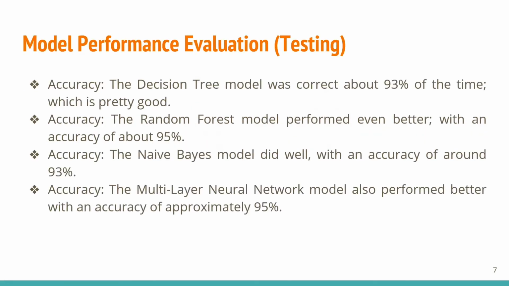On this slide, we are dealing with the model performance evaluation. Here we are showing the accuracy of four different models. They are the decision tree model, which has an accuracy of 93%, which is pretty good, and the random forest model's accuracy is 95%, which is far better than the decision tree model. We have got an accuracy of 93% for the naive Bayes model, and finally we have got an accuracy of 95% for the multi-layer neural model. So overall, random forest and multi-layer network accuracy were higher than the other models.